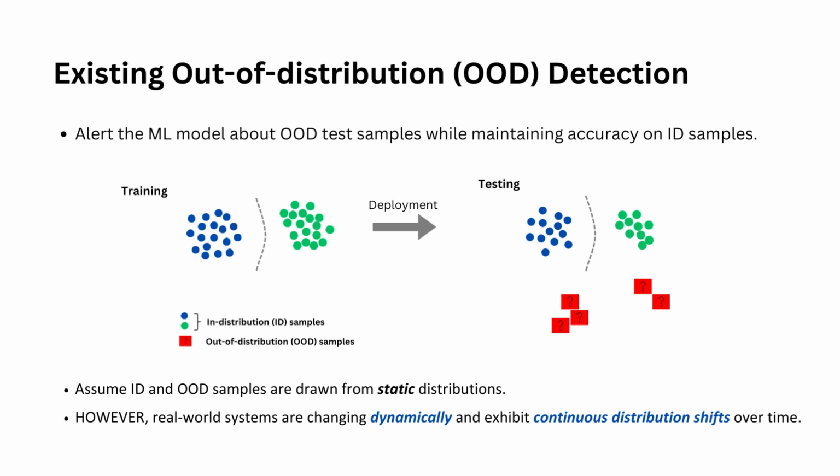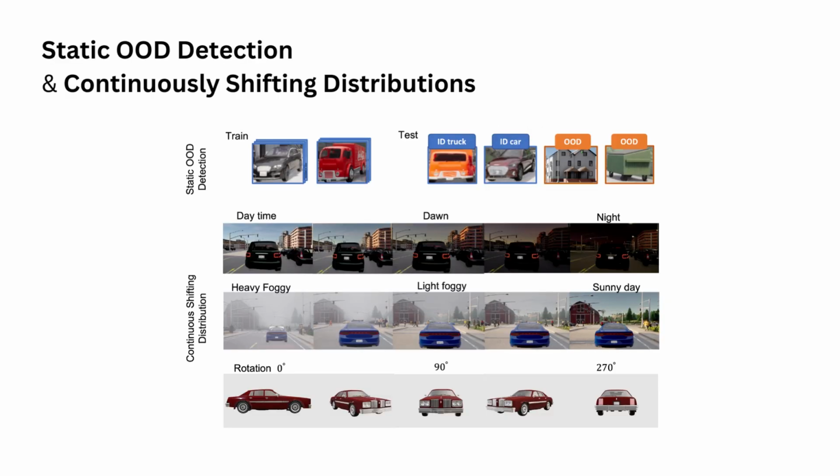Existing OOD detection assumes that both ID and OOD samples are drawn from static distributions. However, in the real world, the systems are often changing dynamically and show continuous distribution shifts over time. Here is an example of continuous shifting distributions. Let us imagine that we're driving a car on the road. The illumination and the weather condition could change dynamically and continuously.